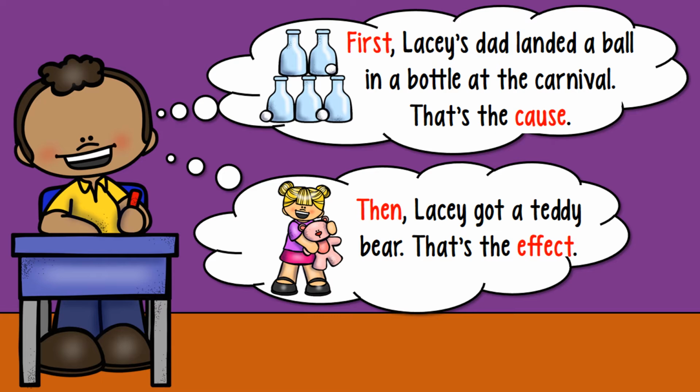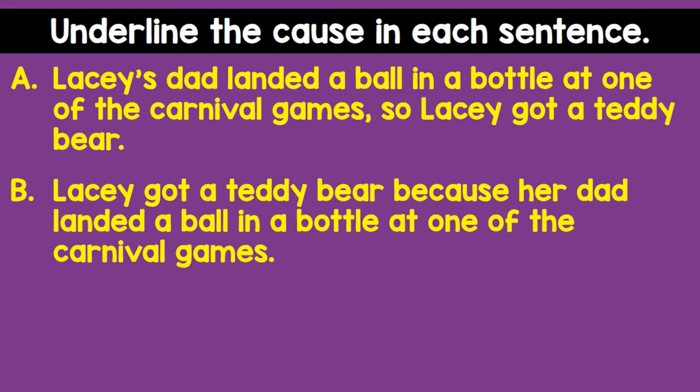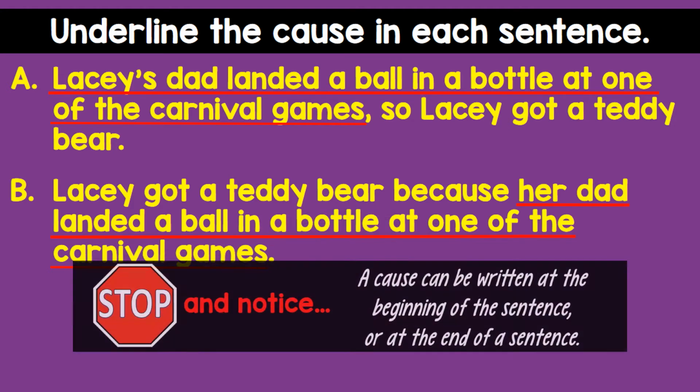Then Lacey got a teddy bear. That's the effect. So let's look at the sentences again. We can see the cause in sentence A appears at the beginning of the sentence, but in sentence B, the cause appears at the end of the sentence.